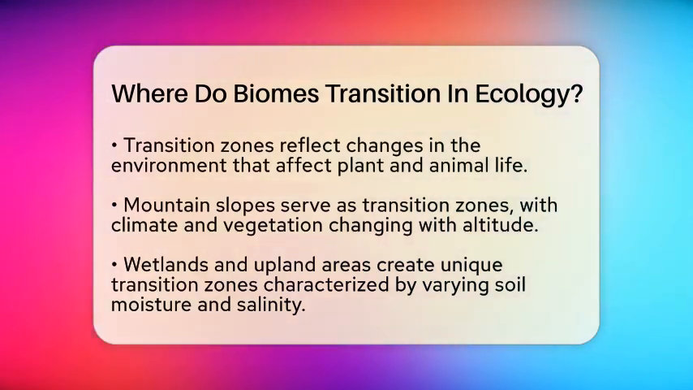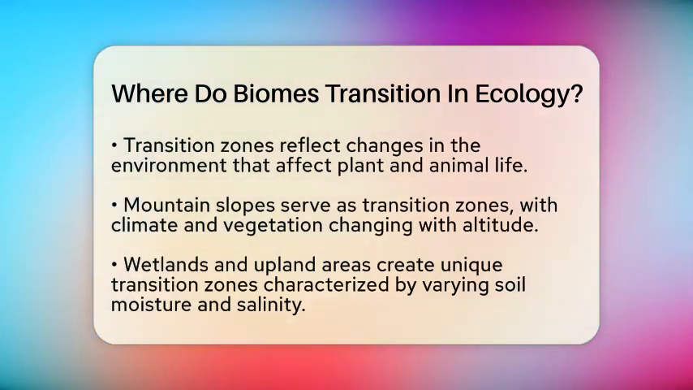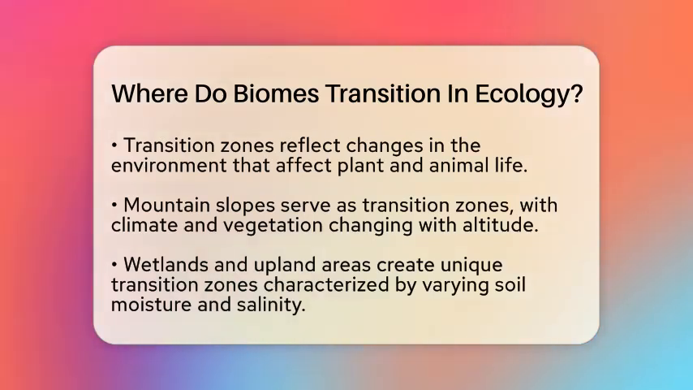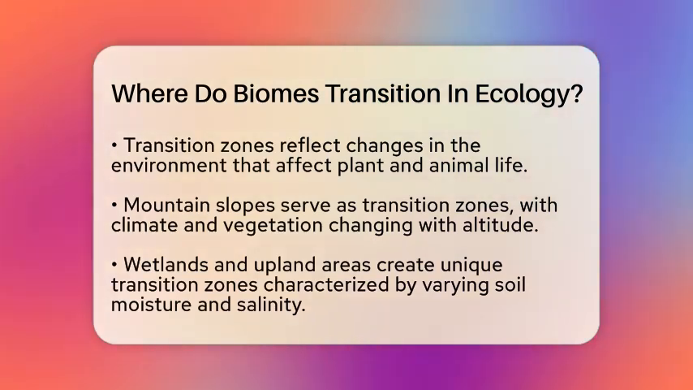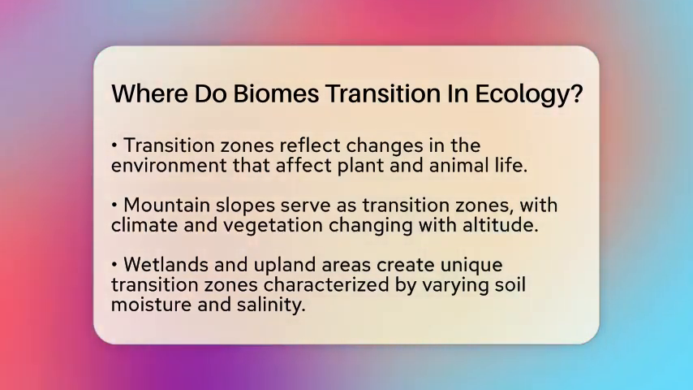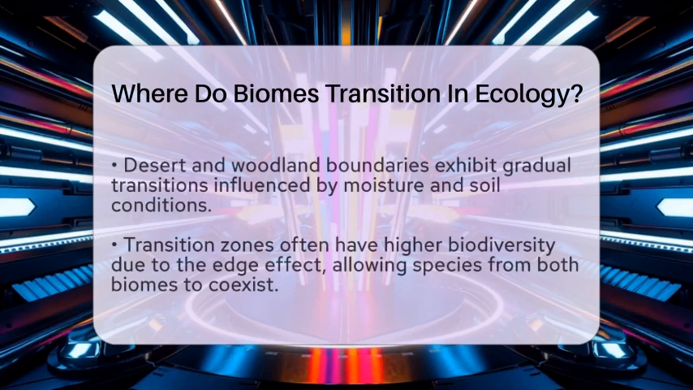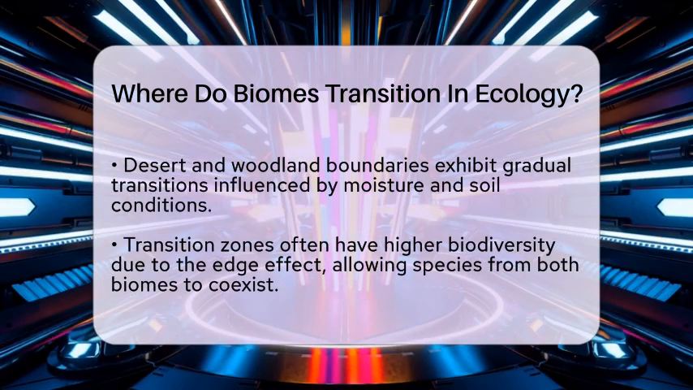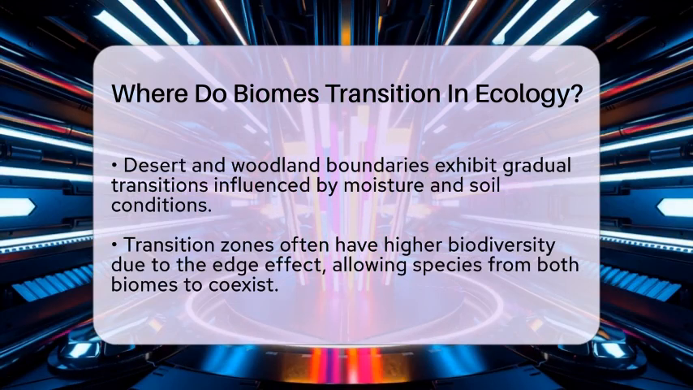Another example is the transition between wetlands and upland areas. Here, tidal wetlands meet adjacent upland habitats. This area is characterized by changes in soil moisture and salinity. It supports specialized plants and animals and plays a vital role in ecosystem services, such as flood control and habitat connectivity. Desert and woodland boundaries also show gradual transitions. As moisture availability and soil conditions shift, you can find species from both desert and woodland biomes coexisting.